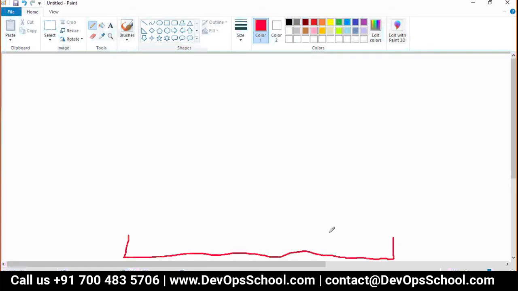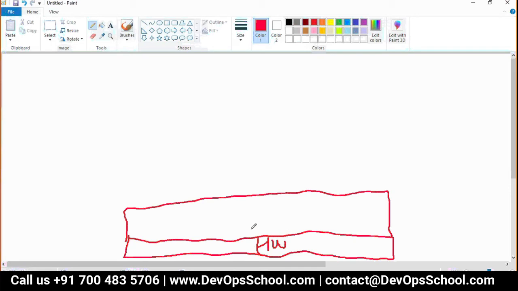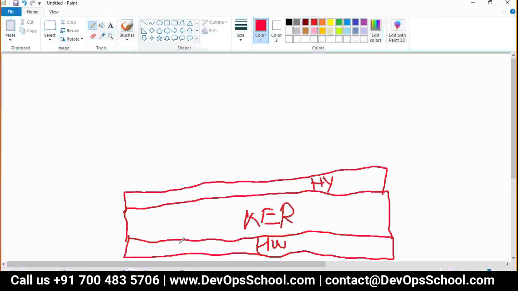So here you have hardware, and on top of that we have a kernel. Okay, I'm preparing this image one more time. Just see that. And then you have a hypervisor like VMware and all.